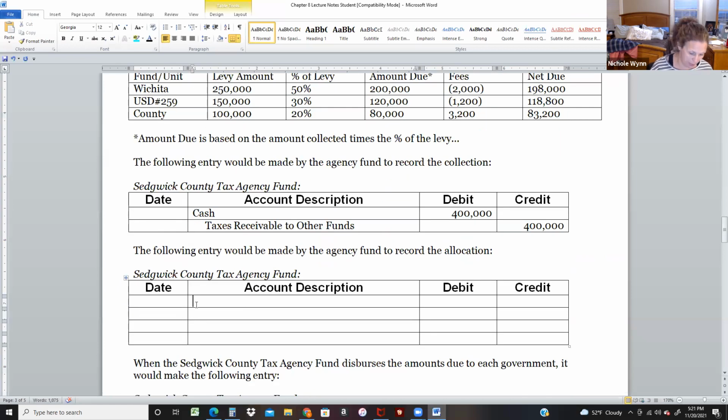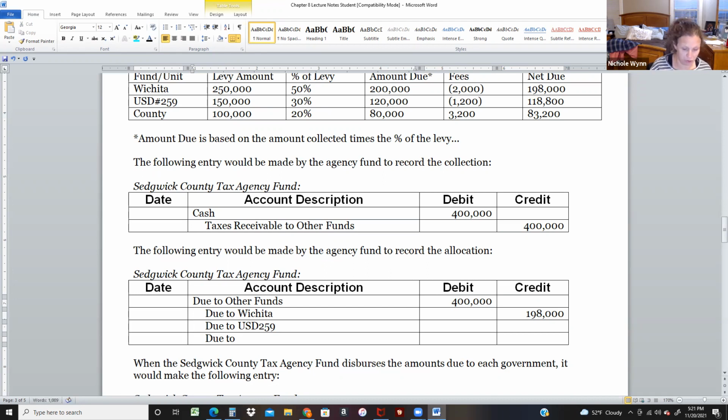So what I'm going to do is debit due to other funds for 400,000 so I can give out the money. And I'm going to give 198 to due to city of Wichita. I'll just put Wichita, that's fine. Due to USD 259.